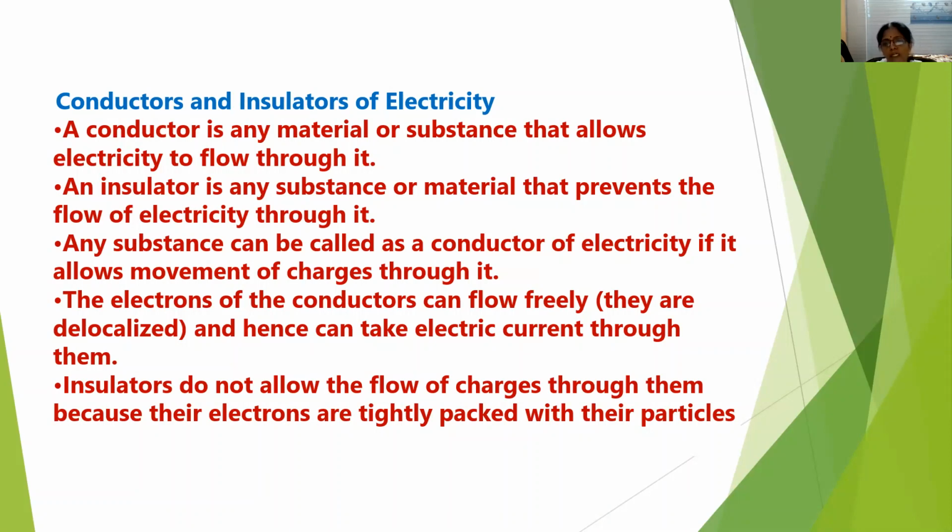Any substance can be called a conductor of electricity if it allows the movement of electric charges through it. How does it happen? The electrons of the conductors can freely flow, and hence they carry electric current through them. Insulators do not allow the flow of electric charges through them, because their electrons are tightly bound to their particles. That is the reason why conductors allow electric current to flow through them, and insulators do not allow the electric current to pass through them.